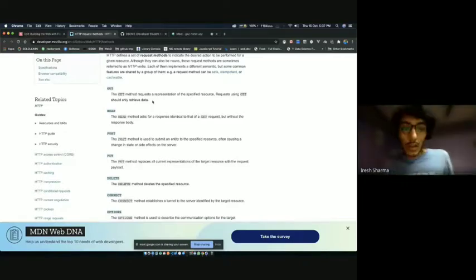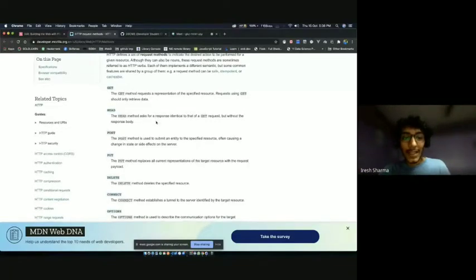Now a post request is made to post something. If I want to give you some information, in the medieval days, I would have written a post to you. From that analogy, a post request is a request where we send a lot of data, and it is mostly used for creating things. Let's say you are writing a user management system where you want to create a new user. You'll send a post request with all of the user's data, and the server will create the user.